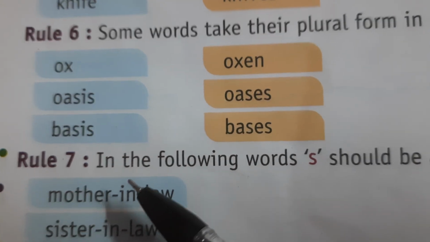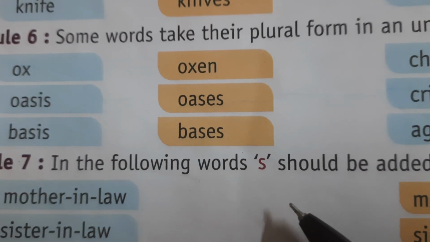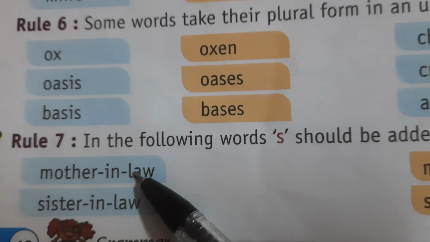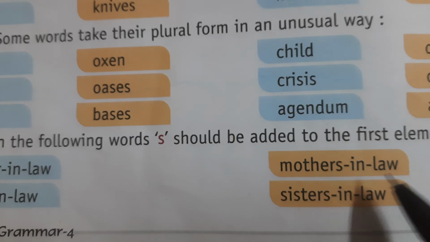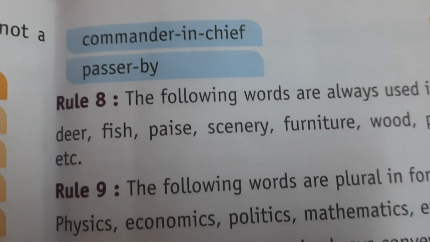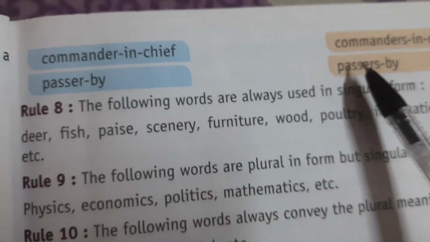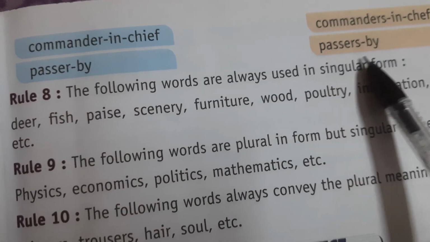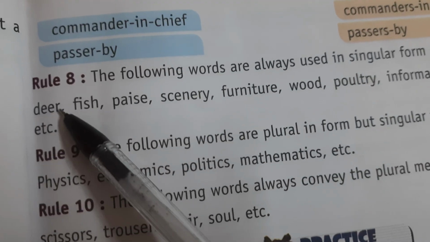Now rule number 7: in the following words, s should be added to the first element, like mother-in-law, mothers-in-law; sister-in-law, sisters-in-law; commander-in-chief, commanders-in-chief; passerby, passersby.